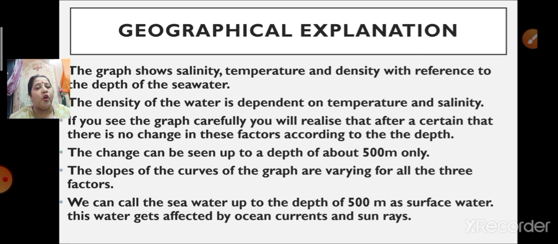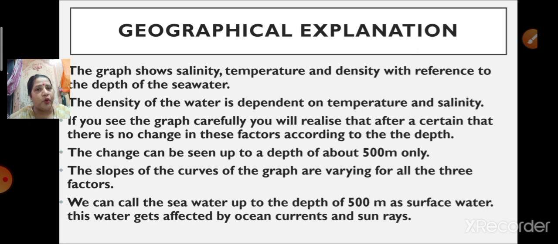We can call the seawater up to a depth of 500 meter surface water. We have learned this in our previous classes also: up to a depth of 500 meter, that water is called surface water.